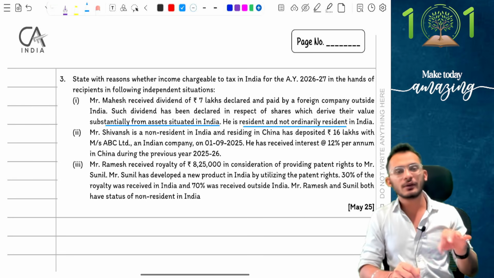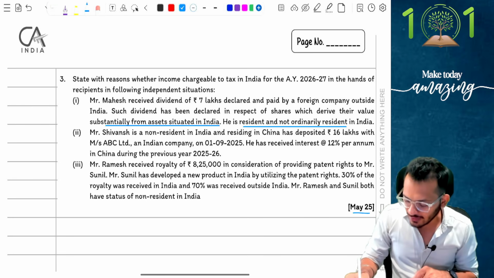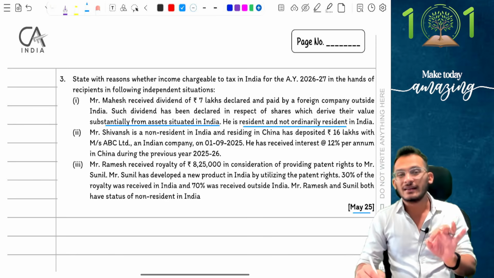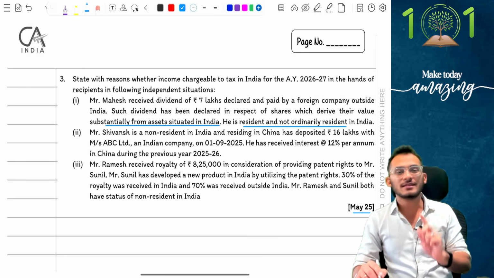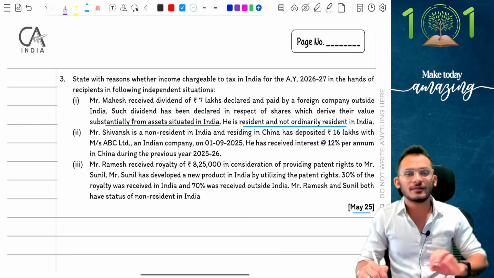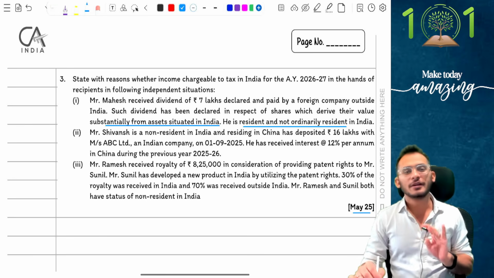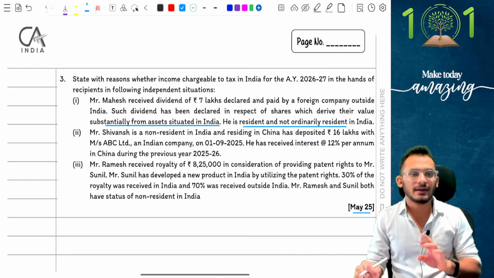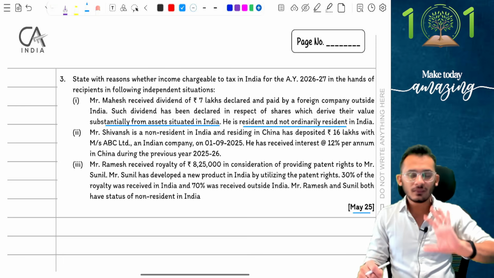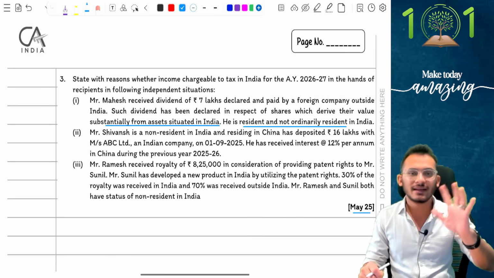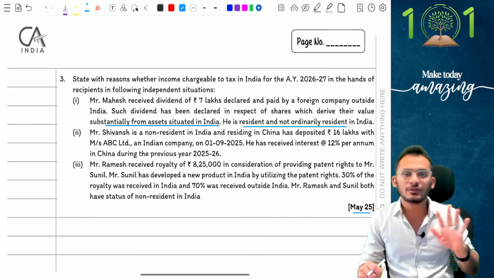Now, people, I want to give you a disclaimer. This was from May 25 examinations, and the May 25 suggested answers itself has confirmed that this is an out of syllabus topic. This was actually a CA final syllabus, where in CA final you learn a topic called indirect transfers, and indirect transfers confirm that in any kind of indirect transfer, capital gains alone is taxable in India, dividend is not taxable. So my feeling is ICAI would have probably told a student that this is a grace mark if you have attempted the question, and they should have given you full marks.